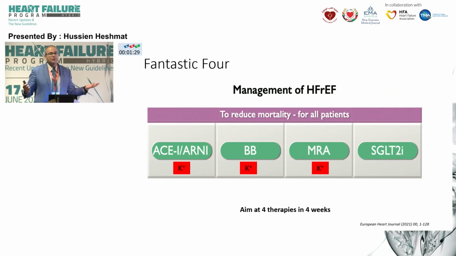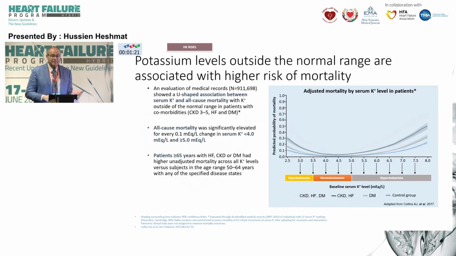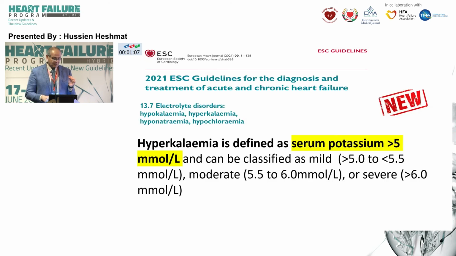And because we go into MRAs, beta blockers, and RAS blockers, we need to think that what these agents share is the risk of hyperkalemia. And for some reason, our bodies, our physiology is dependent on a very narrow range of serum potassium, which is actually between 4 and 5. Whenever we go below 4, the mortality rises. Whenever we go above 5, also the mortality rises.